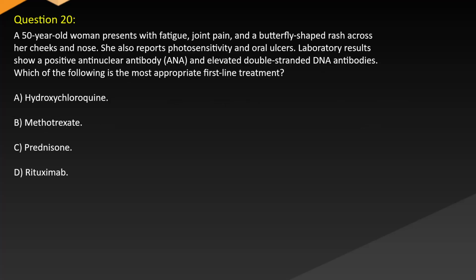Question 20. A 50-year-old woman presents with fatigue, joint pain, and a butterfly-shaped rash across her cheeks and nose. She also reports photosensitivity and oral ulcers. Laboratory results show a positive antinuclear antibody and elevated double-stranded DNA antibodies. Which of the following is the most appropriate first-line treatment? A. Hydroxychloroquine. B. Methotrexate. C. Prednisone. D. Rituximab.